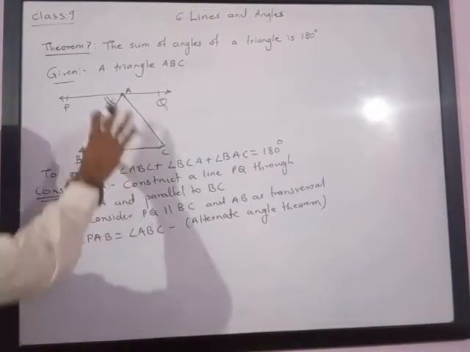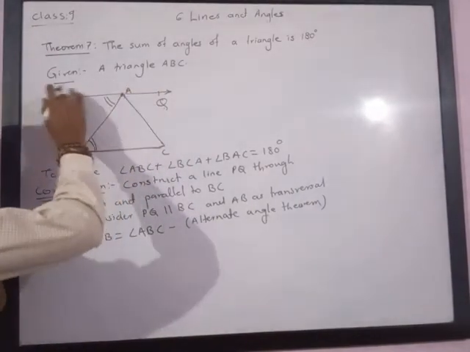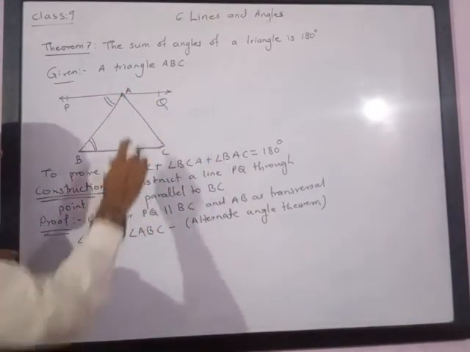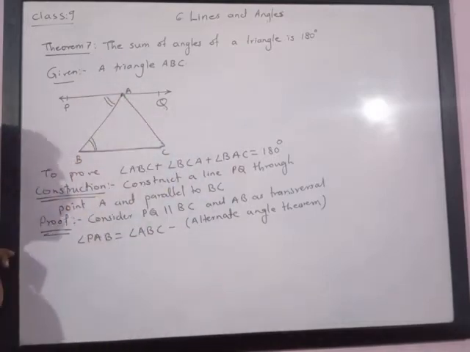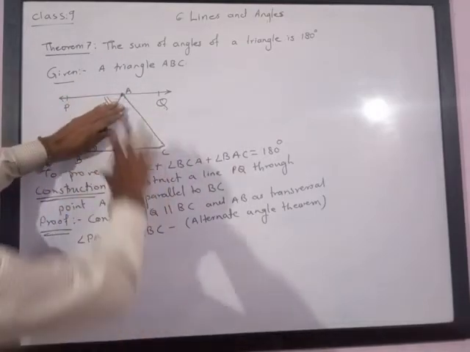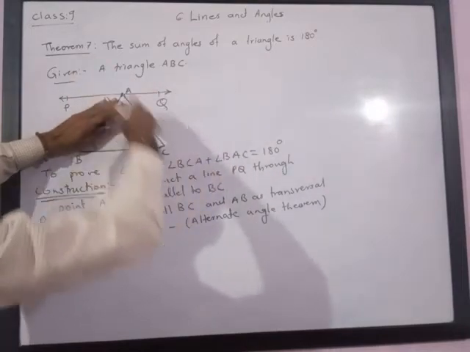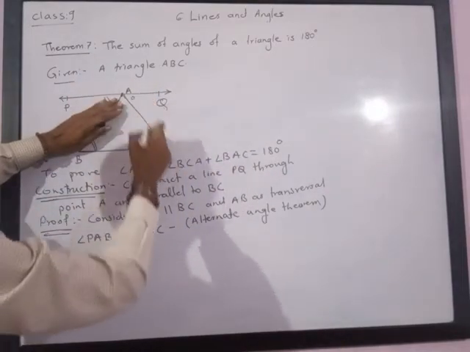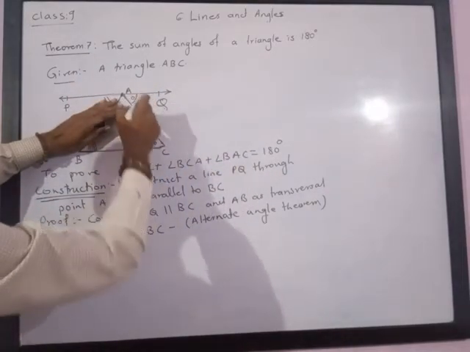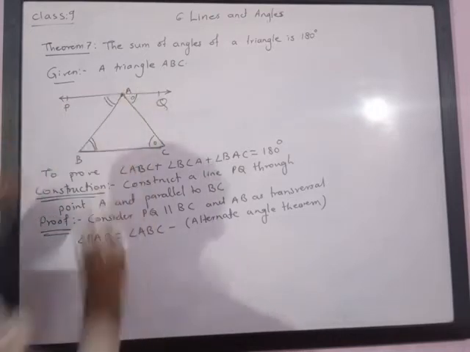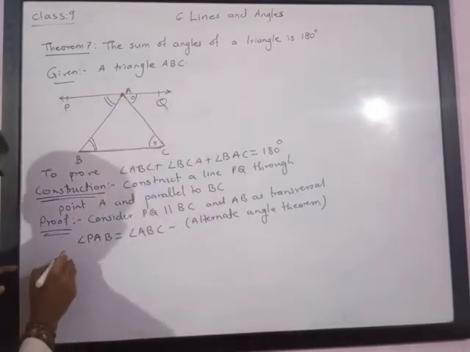Now again consider PQ parallel to BC, but this time consider AC as a transversal. Don't look at this part. You will get these two lines parallel and this as a transversal. It means these are alternate angles.